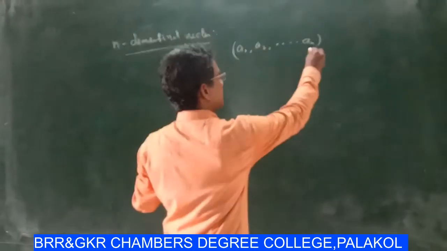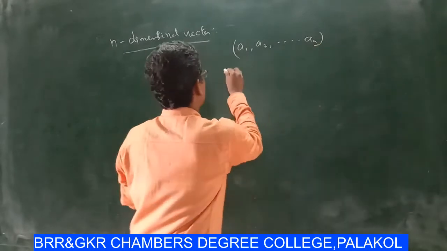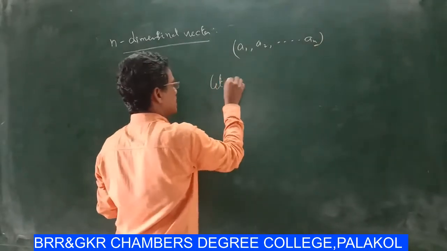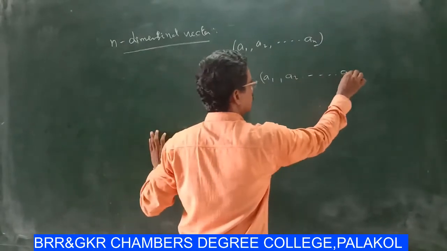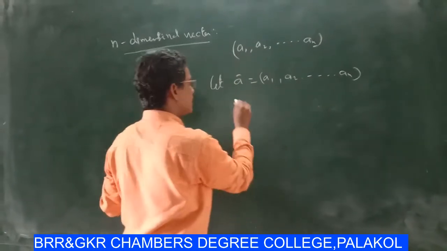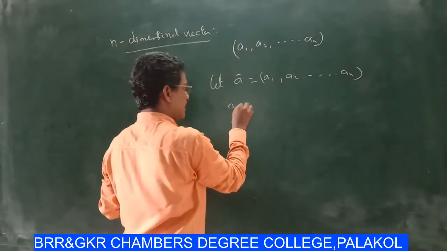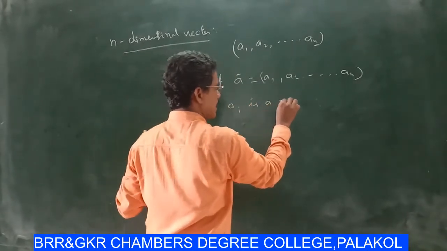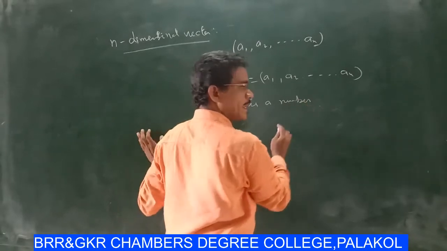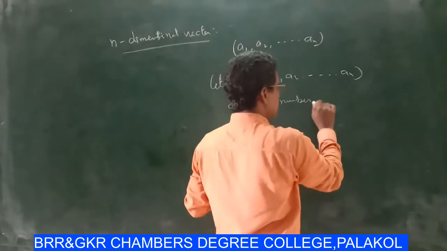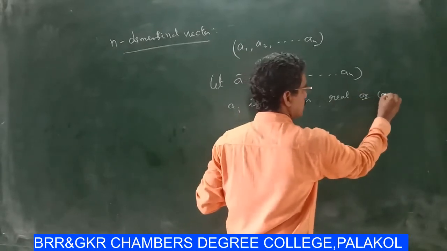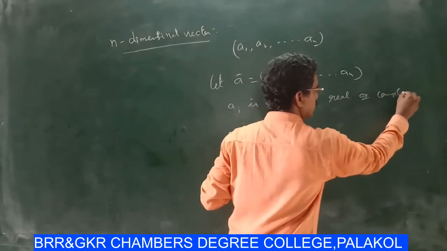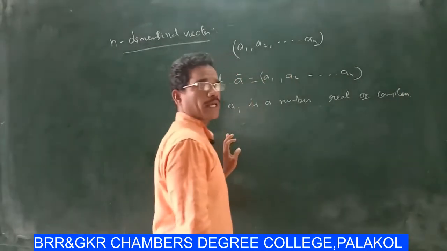Here n, that is, suppose let a bar equal to a1, a2, and so on up to an. Here suppose ai is a number, real or complex.